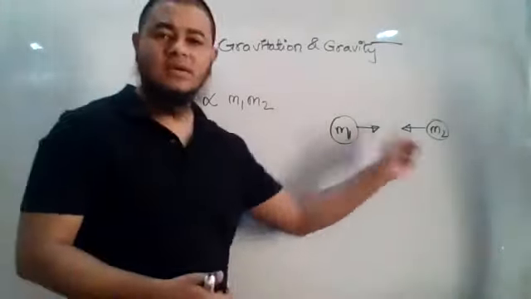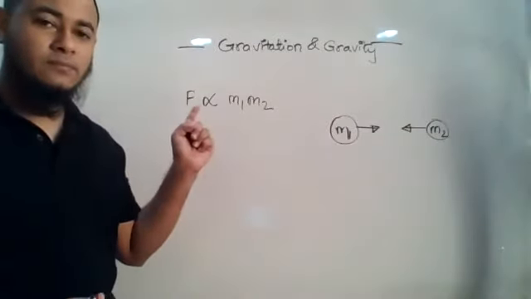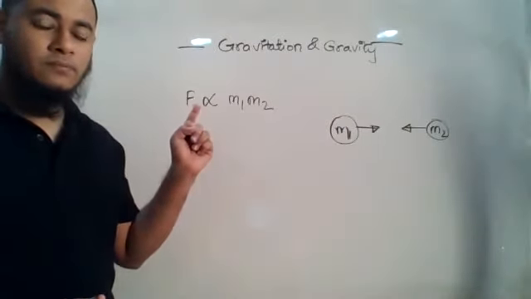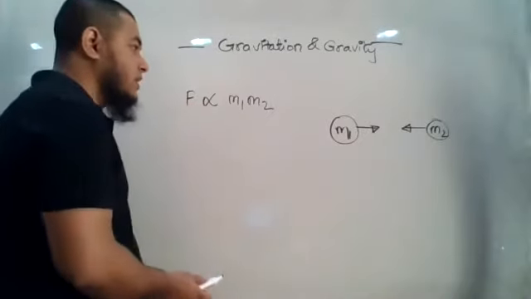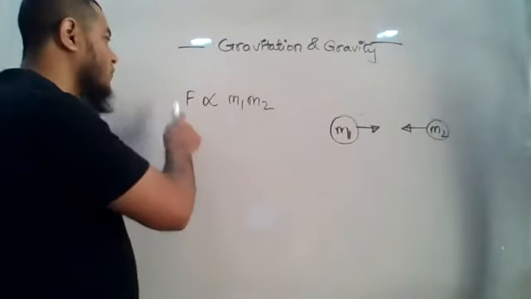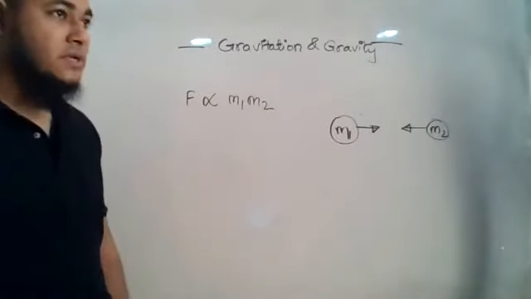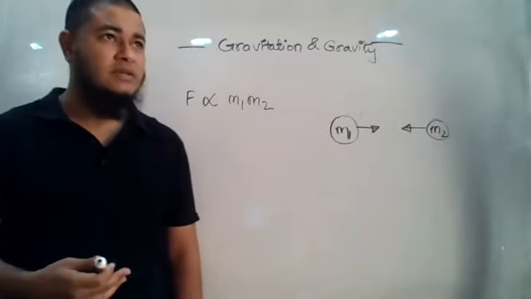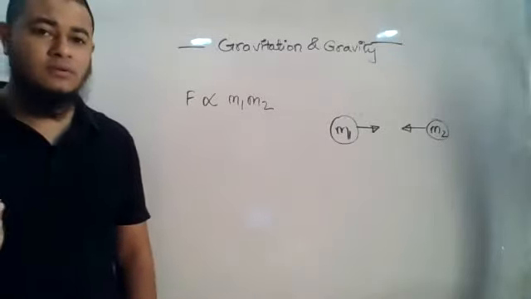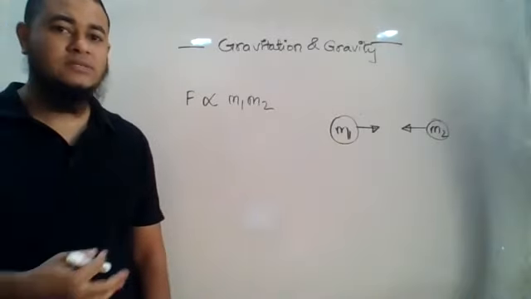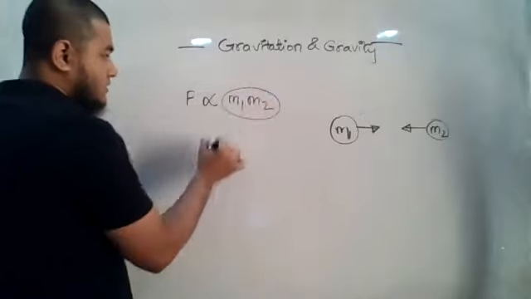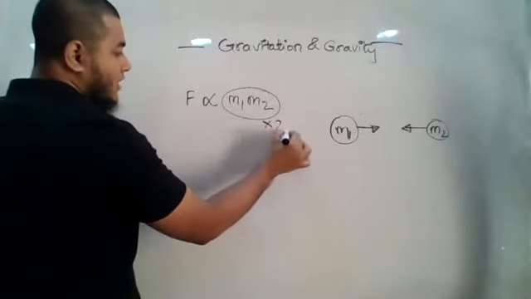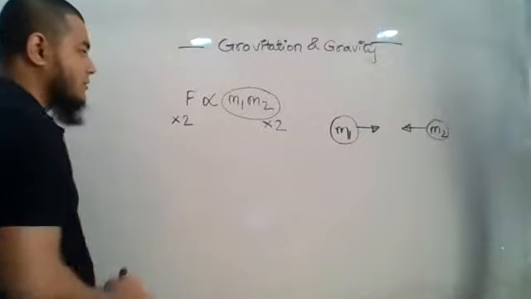If both the masses get doubled, then the force will become 4 times. This is very important. We always say that the force is directly proportional to the product of their masses. So when I say that if both the masses become double, then they think as it is directly proportional, the force is also supposed to become double, right? But the thing is, I said directly proportional to the product of their masses. If this product is multiplied by 2, then the force will also be multiplied by 2.